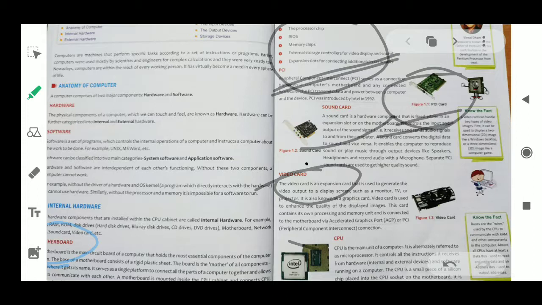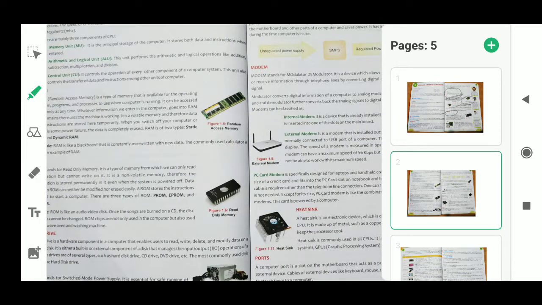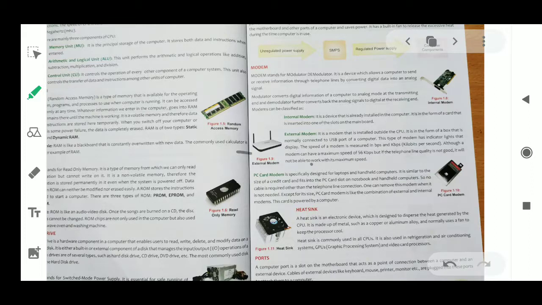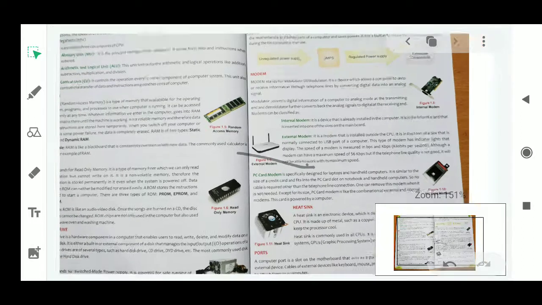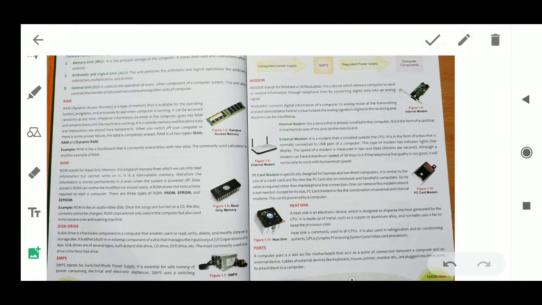Generally the shape of your CPU is like a square or rectangle. And one more thing, there are millions of transistors in the CPU. This CPU is made of millions of transistors.